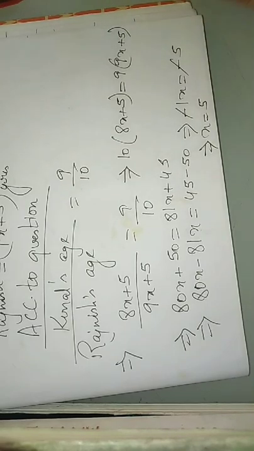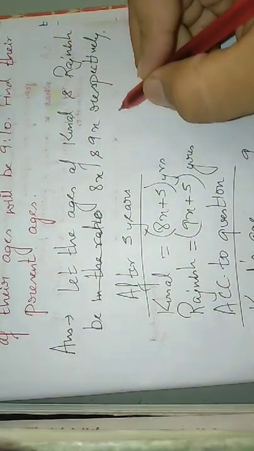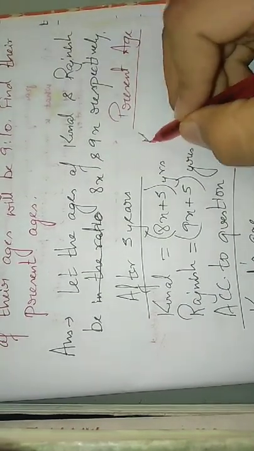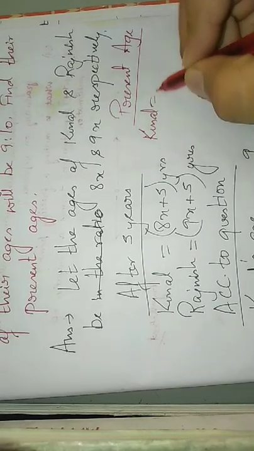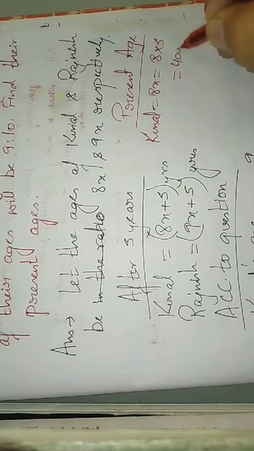Since you got x equal to 5, and they are asking you the present ages, the present age was 8x and 9x, right? So Kunal's age is 8x, which is 8 into the x value 5, so 8 fives are 40 years.